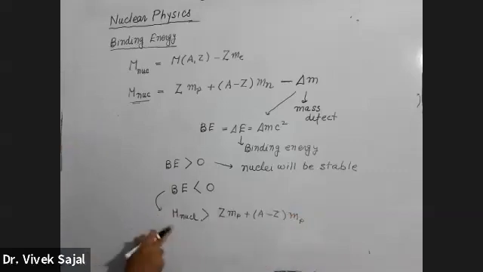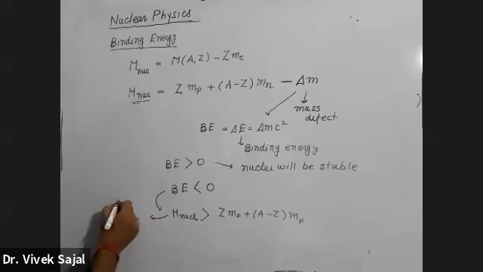It means the mass of the nuclei is greater than the mass of its constituent particles. What is the meaning of this? The meaning is that this nuclei is in an excited state.